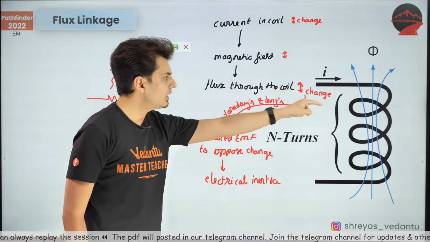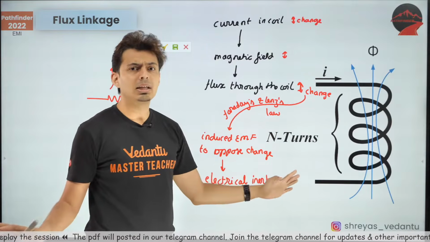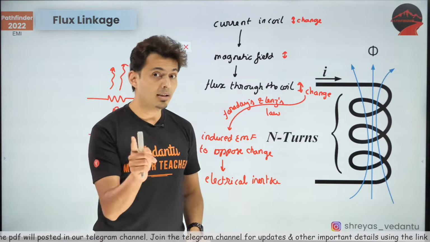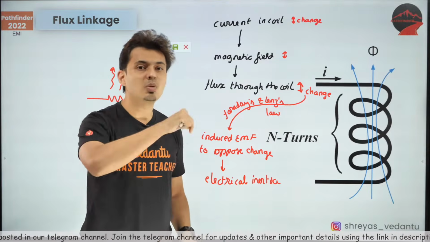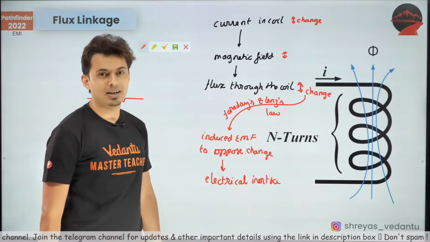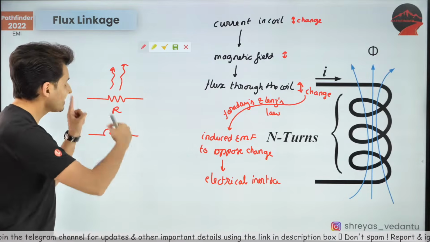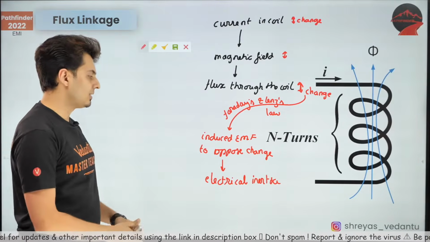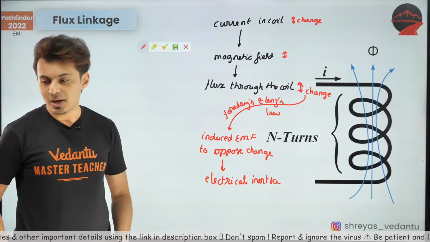If current is flowing continuously, it will not do anything. It is like a wire only. There is no difference. But if the current changes, that's when it opposes. So inductor opposes the change of current. Resistance opposes the current itself. So that's the difference. So this is electrical inertia. I hope this is clear.